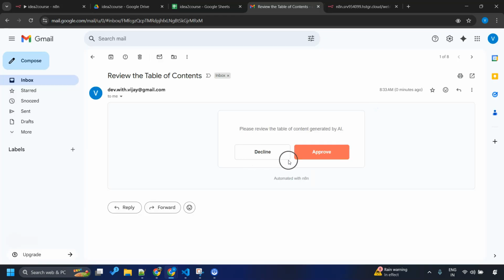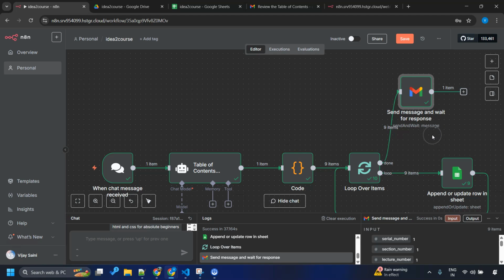As we have given this choice to approve or decline, it makes sense to add condition on top of this send message node so that if the user approves the request, it goes into one flow, and if the user declines this table of content after review, we might want to handle it differently, right?